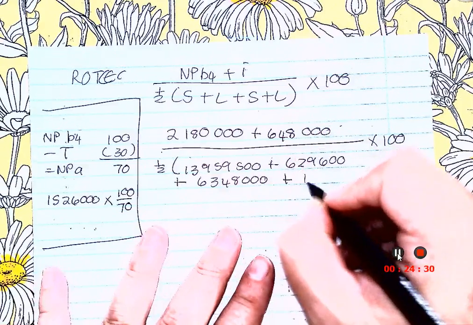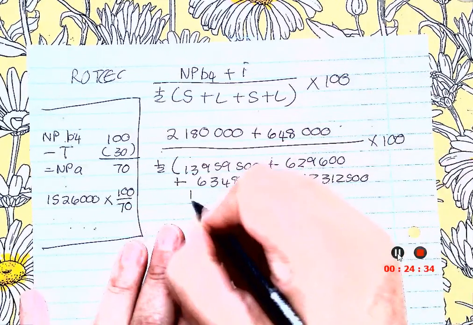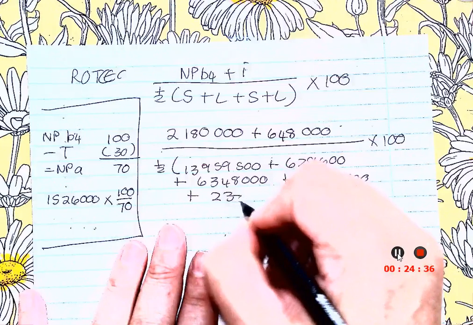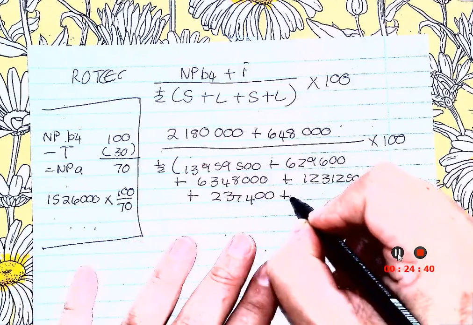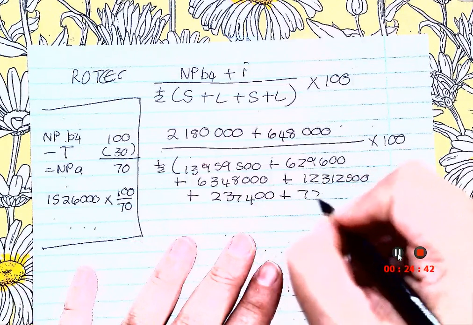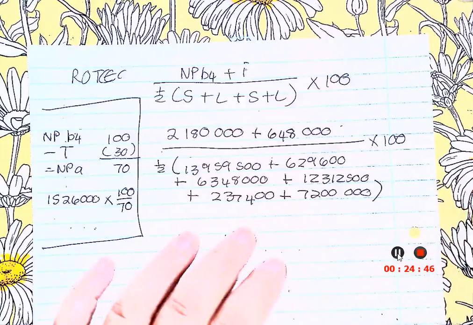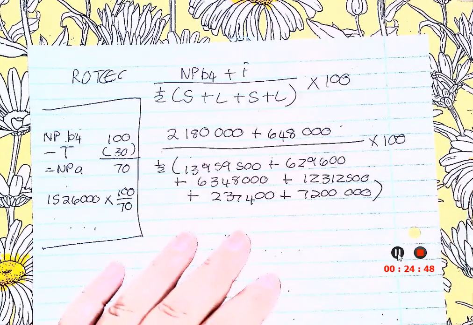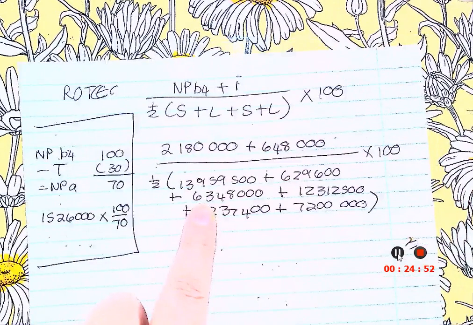Now I need to do last year. 12,312,500 plus the retained, plus the loan. And this will count at least two to three marks, writing this down. They're not going to give you a mark for each. Don't be deluded in thinking that.